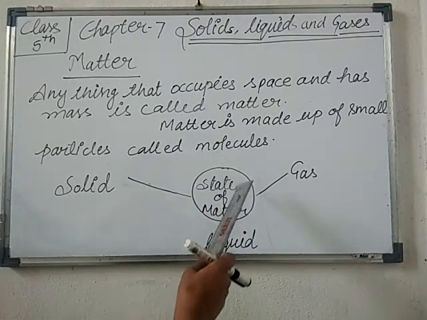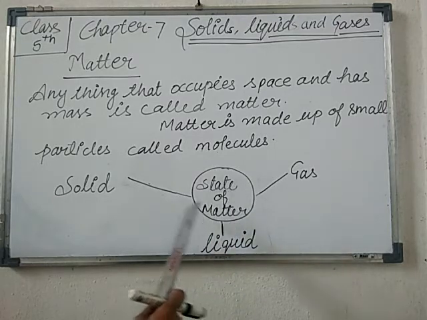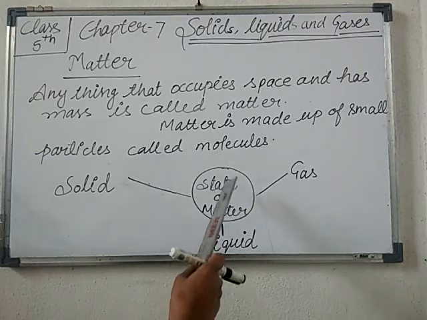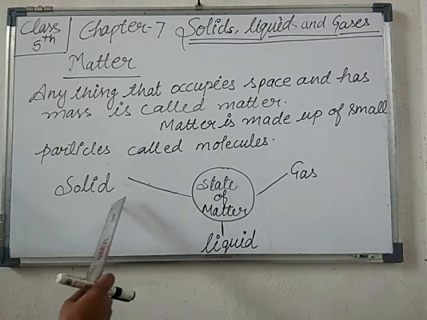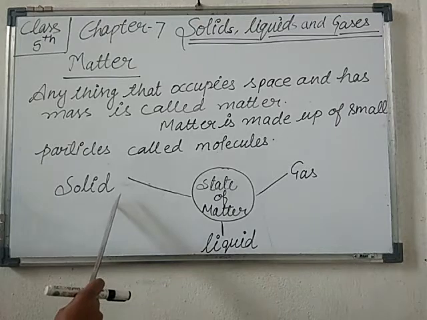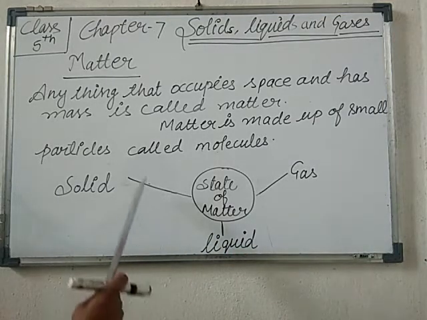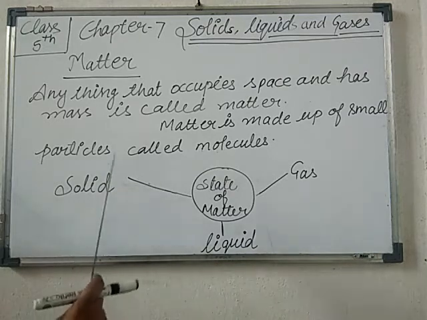So how many states of matter are there? There are three states of matter. Matter can be solid, liquid, or gas. Now, one by one, I would like to tell you about the solid.